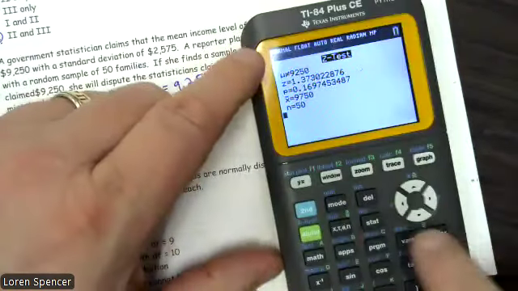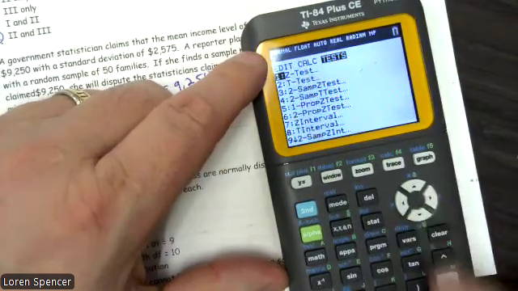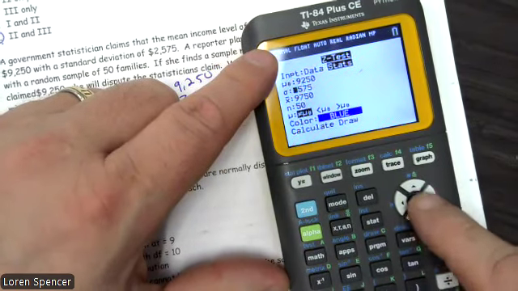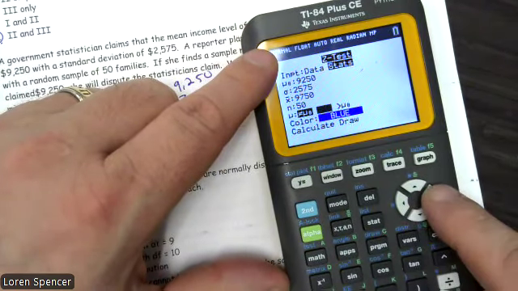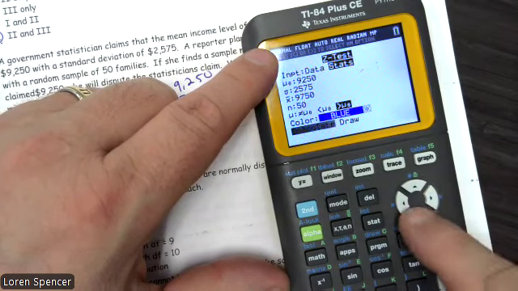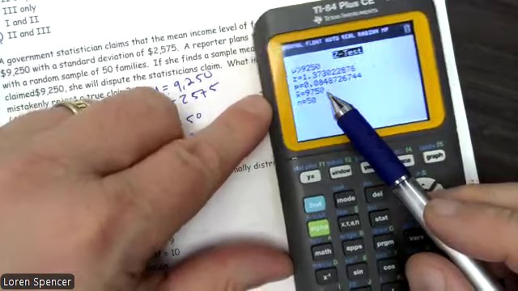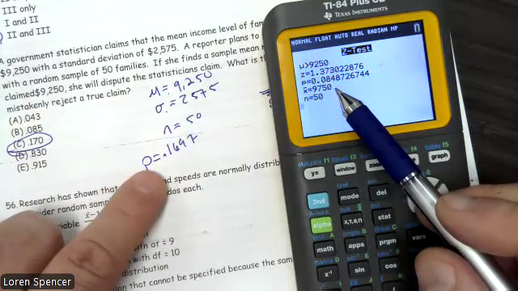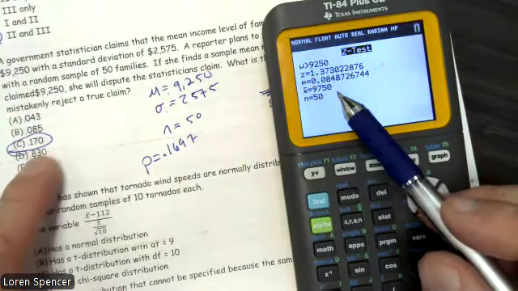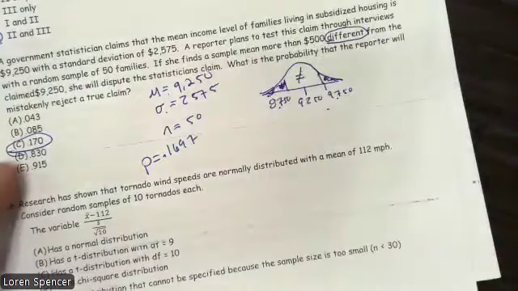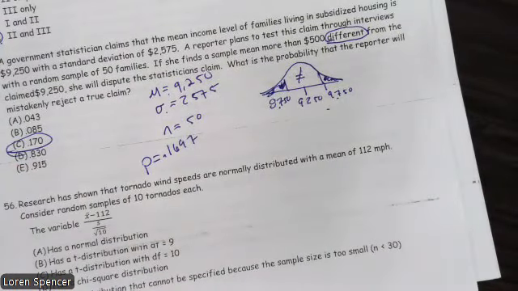Well, yes, you could have. You could have gone stat test, Z test, and we'll use the 9,750 since I already have it in there. And I'll press greater than and calculate. I'd have to double that p-value. If I double that p-value, I'm going to get what I originally had, which is about 17%. So the best answer for 55 is C.